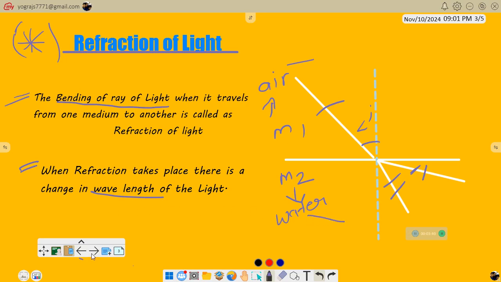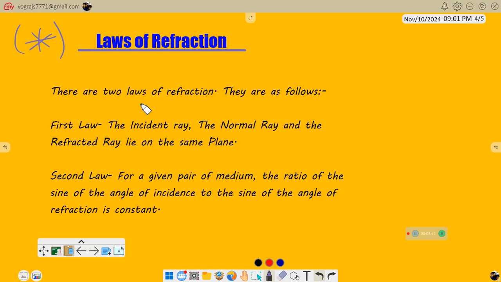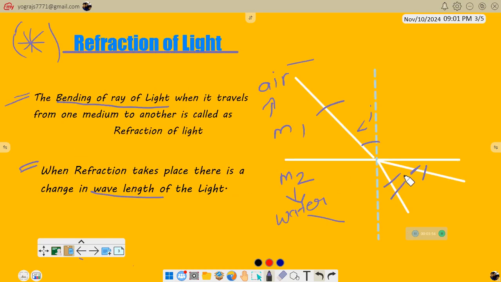Now coming to our next topic, that is laws of refraction. There are two very important laws of refraction. The first law is that the incident ray, the normal and the refracted ray lie on the same plane. Let's give an example. The incident ray, the refracted ray and the normal always lie on the same plane. Now this is a plane, these all are lying on the same plane. This law is important, as we can say that if the refracted ray is not lying on the plane, then the refraction of light will not take place.